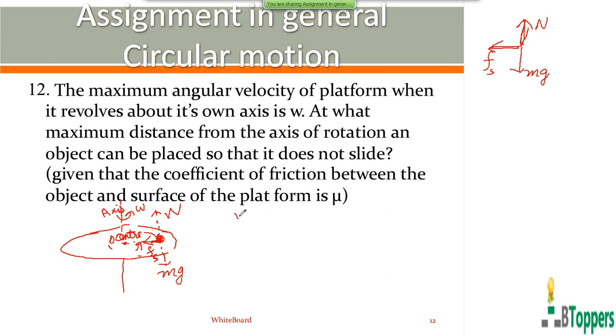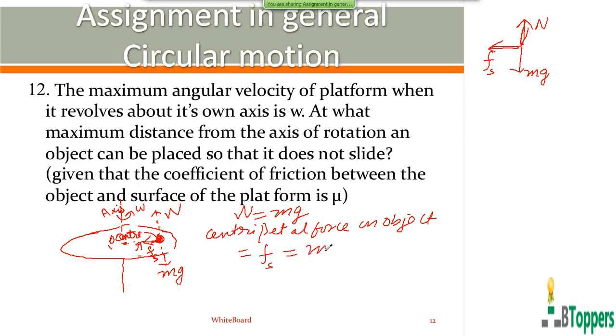As it has no motion in the vertical direction, weight mg is balanced by the normal reaction. So the magnitude of the normal reaction we can write as mg. And the magnitude of the centripetal force on the object is the same as the magnitude of the force of static friction, which you can write as m r omega square.